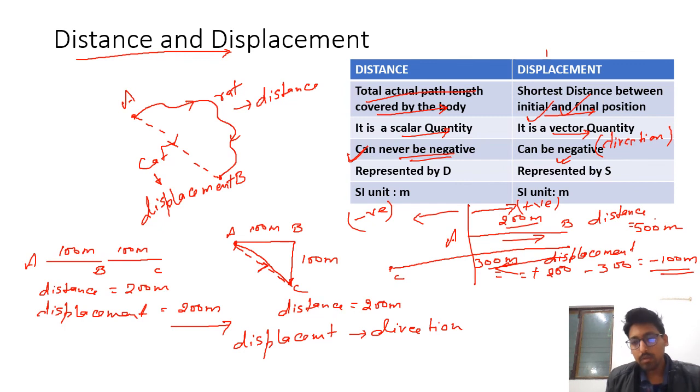Therefore from here we can say that displacement can be negative, whereas distance always remains positive. Distance is represented by the letter D, whereas displacement is represented by the letter S. The unit of both distance and displacement is meter.